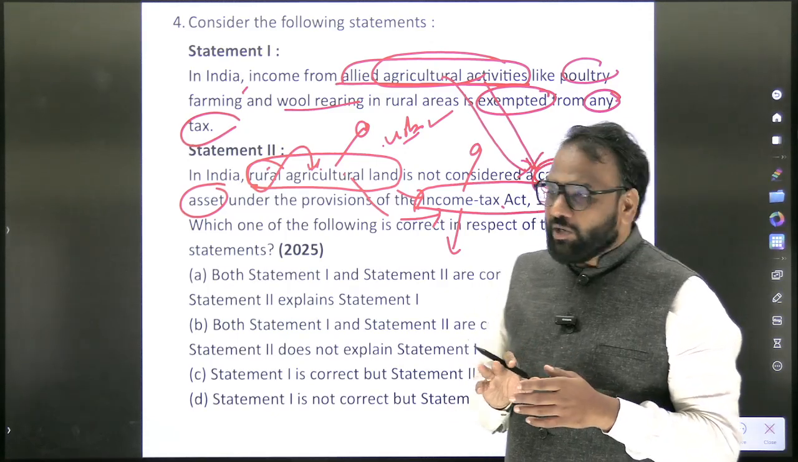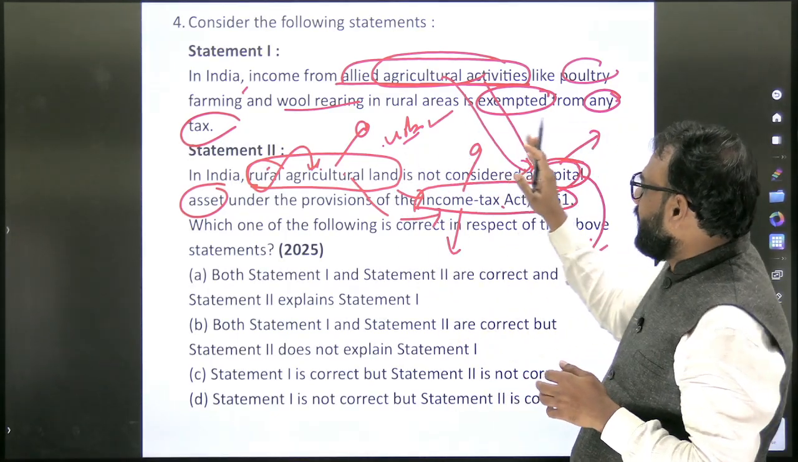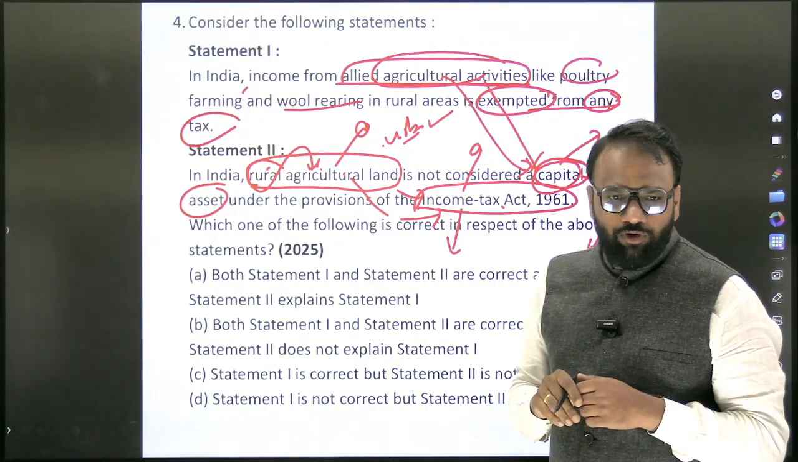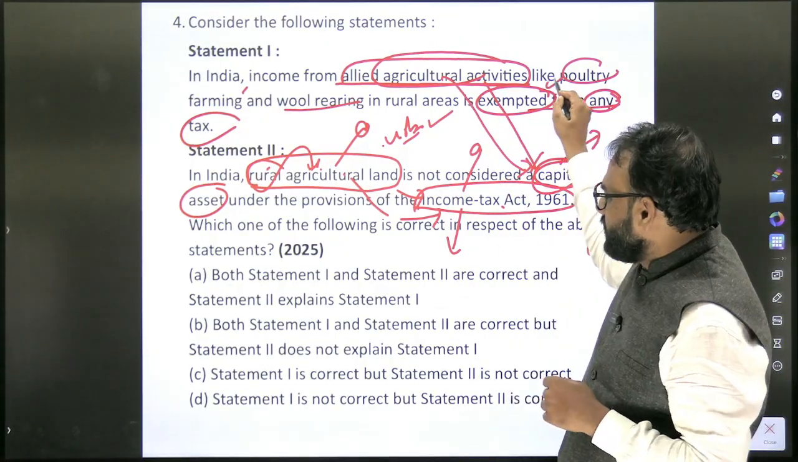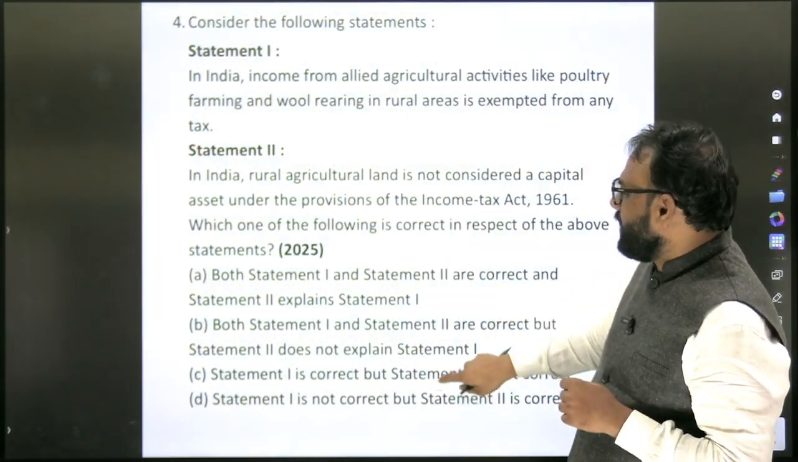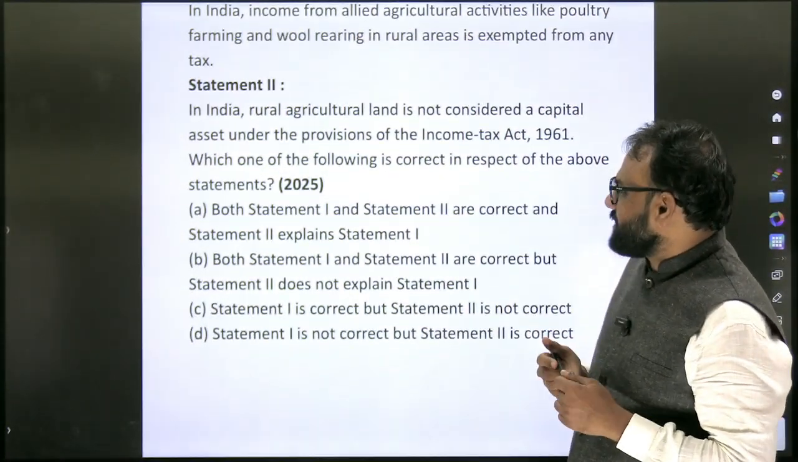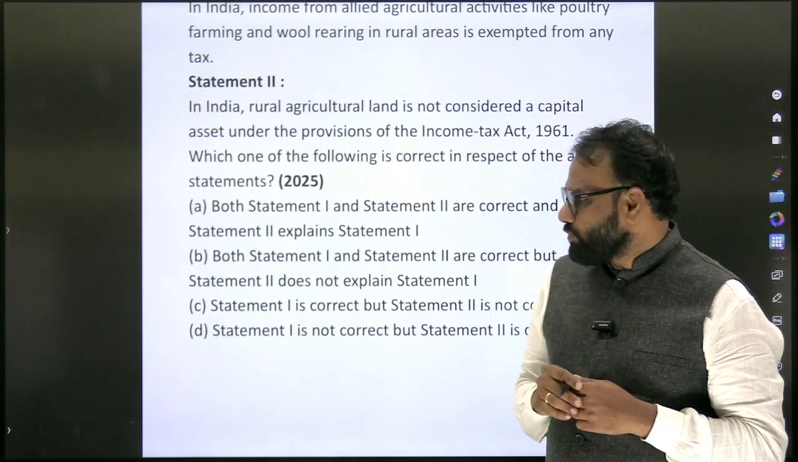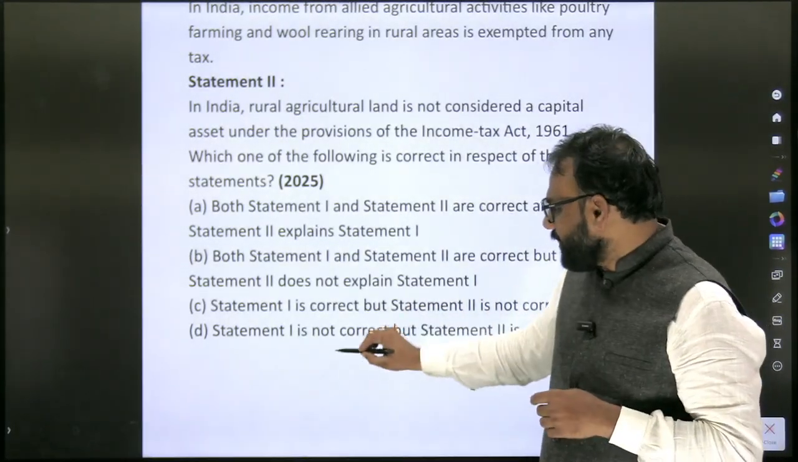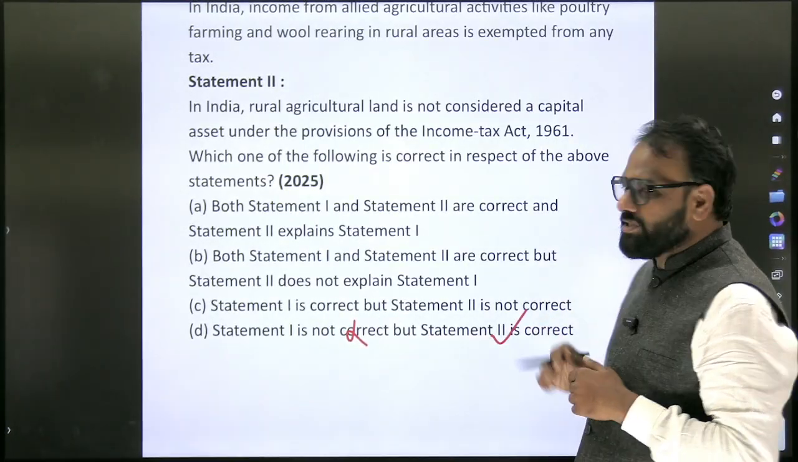So now we can conclude the first statement: in India, income from allied agricultural activities is exempted from any tax. True or false? It's false. Next, in India, rural agricultural land is not considered an asset under the provisions of the Income Tax Act 1961. Yes, it's true. So what's the answer? Statement 1 is not correct, but statement 2 is correct.